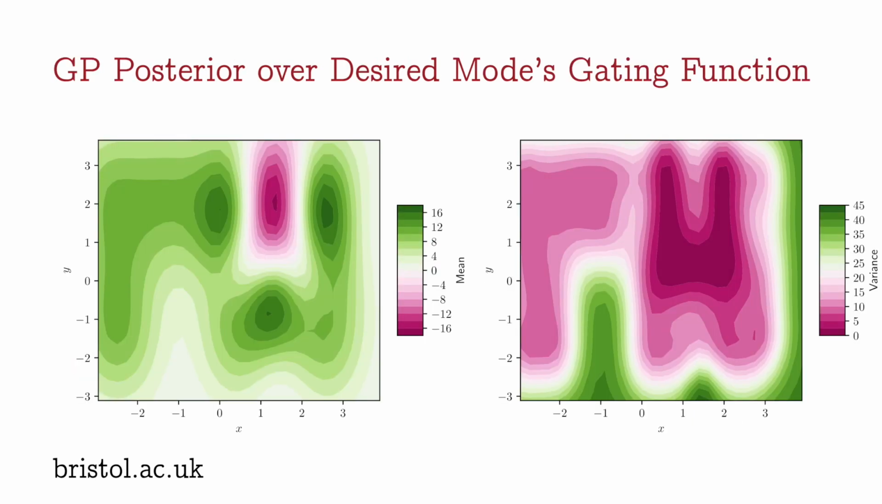This figure shows a GP posterior over our desired mode gating function. The left shows the posterior mean, and the right shows the posterior variance. We can see that the posterior mean is high in our desired dynamics mode and low in the turbulent dynamics mode. So this is super neat. We've learned a factorized representation over our underlying dynamics modes.